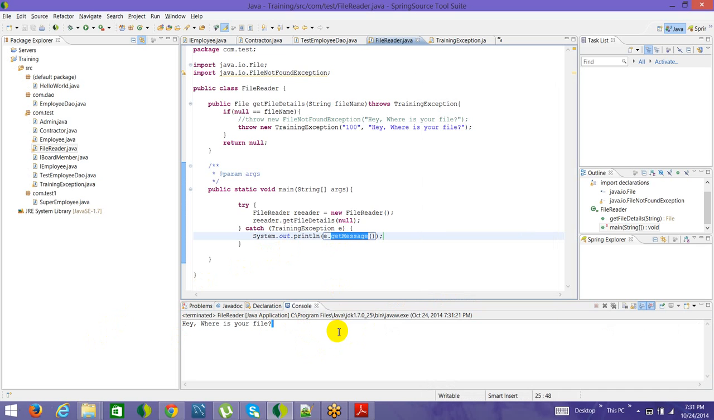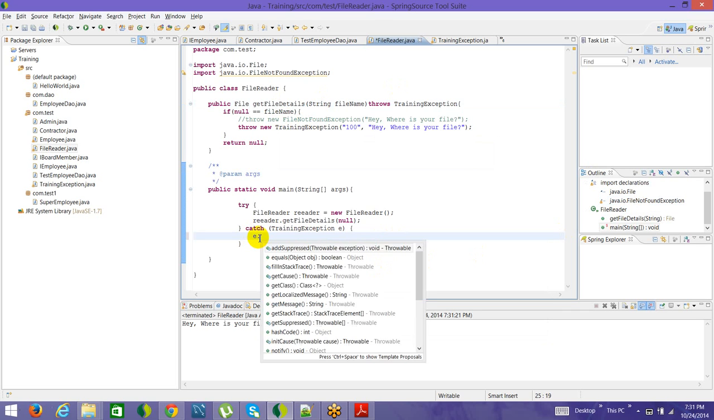Now the second one is print stack trace. Print stack trace means it contains the trace for the entire call. So say from here we're calling file details, so get file detail is getting called. If from here we call some other method, that method will be called. So if you want to see the entire trace, you call e dot print stack trace.